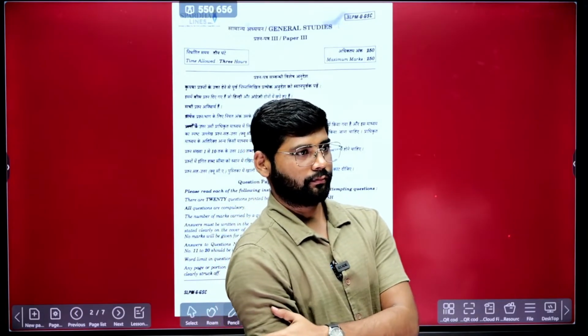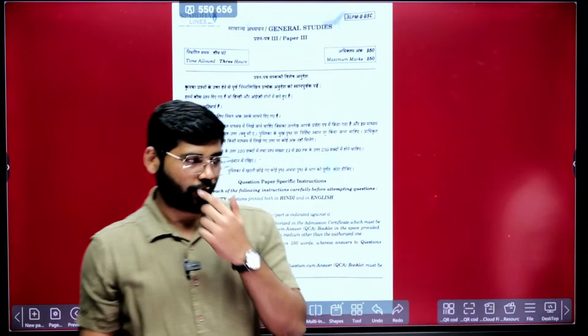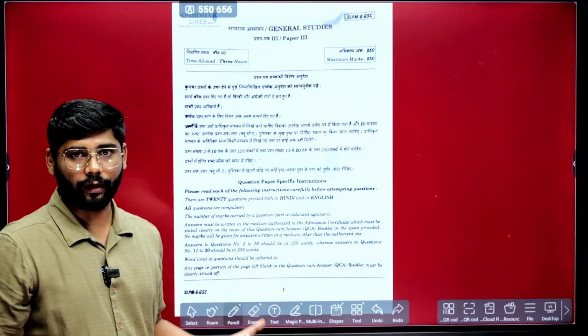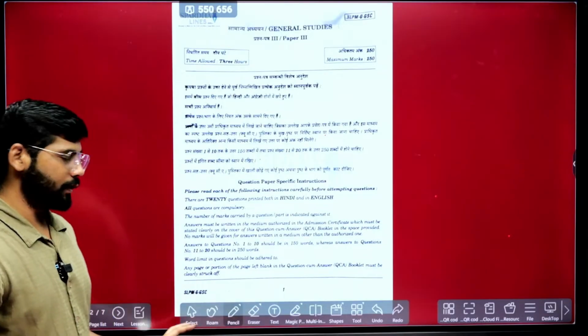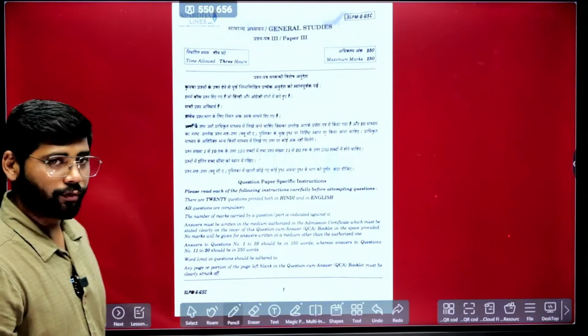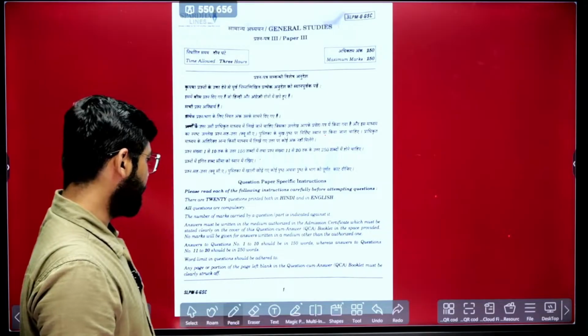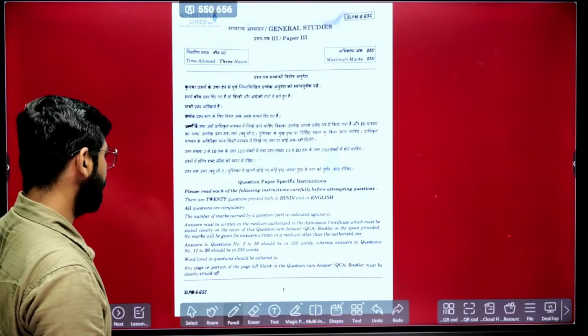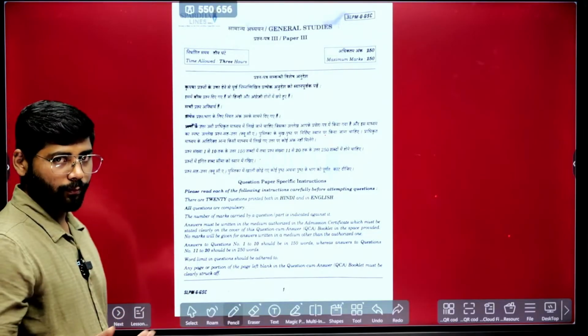Okay, so today we are going to discuss the GS3 paper, UPSC Mains. Just now it concluded. The discussion was supposed to start at 3 o'clock, but due to technical issues, we're starting now. After going through the paper, one thing that I understood is that the paper is becoming more predictable.